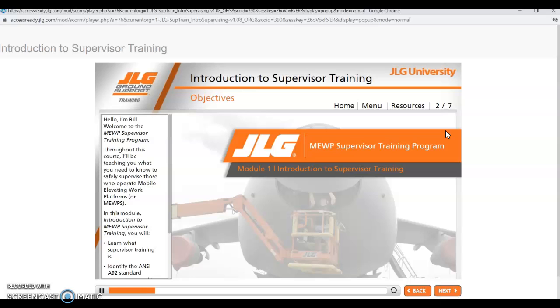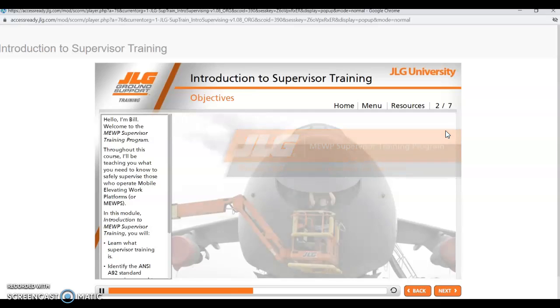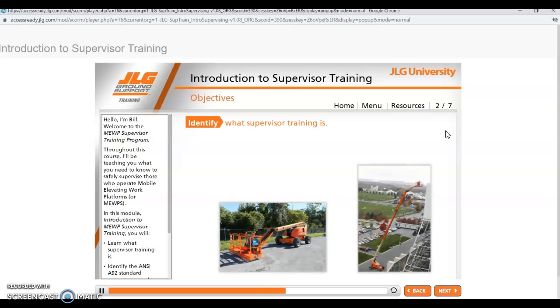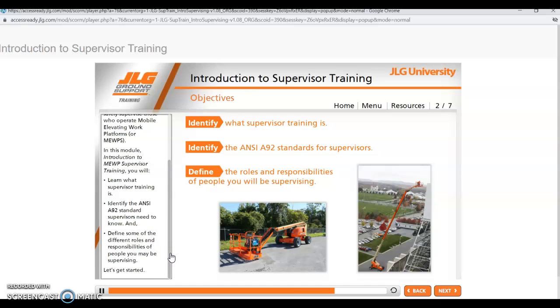Supervisor Training Program. Throughout this course, I'll be teaching you what you need to know to safely supervise those who operate mobile elevating work platforms, or MEWPS. In this first module, Introduction to MEWPS Supervisor Training, you will learn what supervisor training is, identify the ANSI A92 standard supervisors need to know, and define some of the different roles and responsibilities of people you may be supervising. Let's get started.